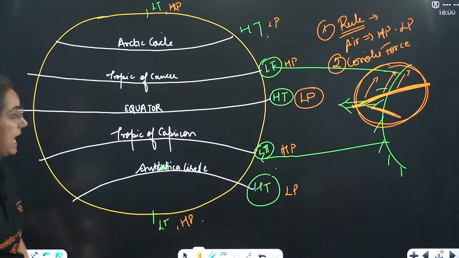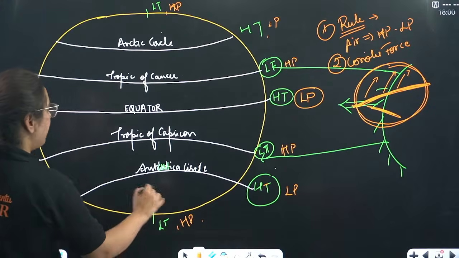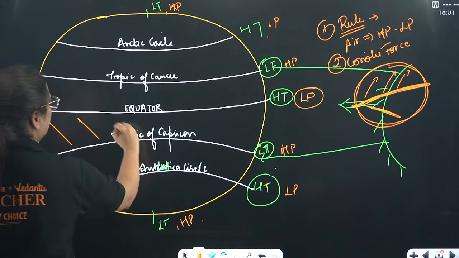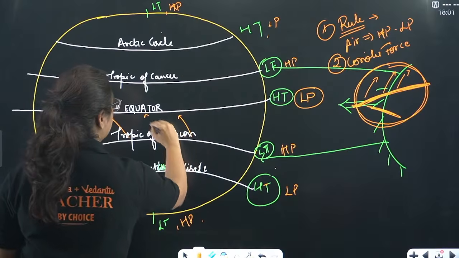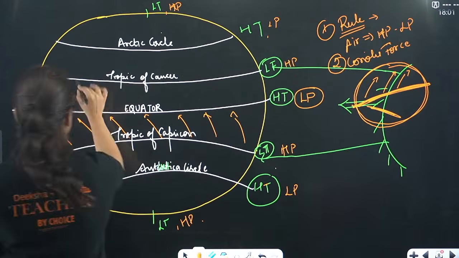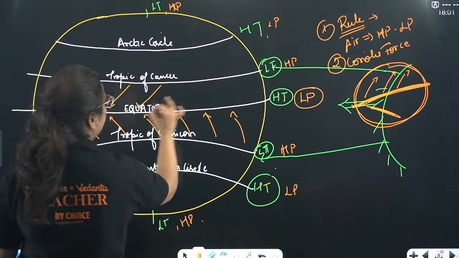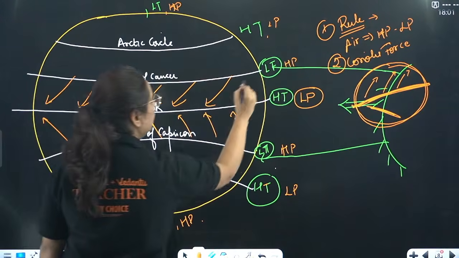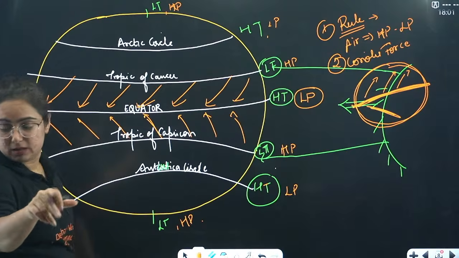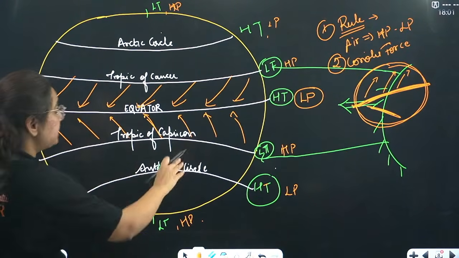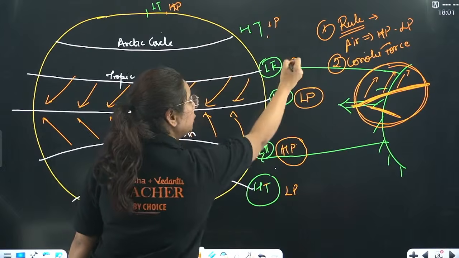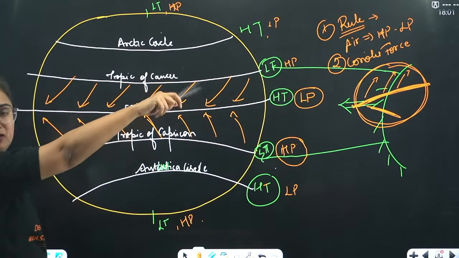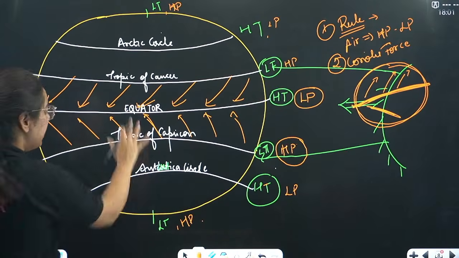And hence beta, the wind moves likewise, high temperature to low temperature, sorry, high pressure to low pressure. Pardon my mistake. So it is always high pressure to low pressure, as there is a rule that wind always moves from high pressure to low pressure.